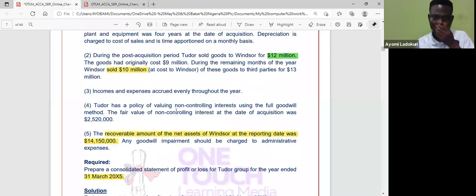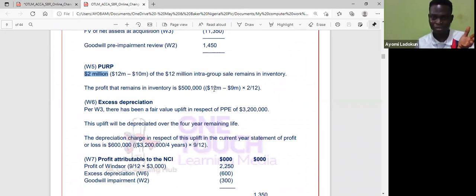Okay, I'll now go back. How much did I actually sell it for? 12 million, okay, at the cost of 9 million. Did you see that? So at the cost of 9 million, I simply say 12 minus 9 million. So that's what we have here. Then multiply by the 2 that is remaining over 12, that's the total sales. So that's how we have 500,000. So this 500,000 is a profit element that remains in inventory, and it has to be eliminated. Okay, so that's what you are doing there.